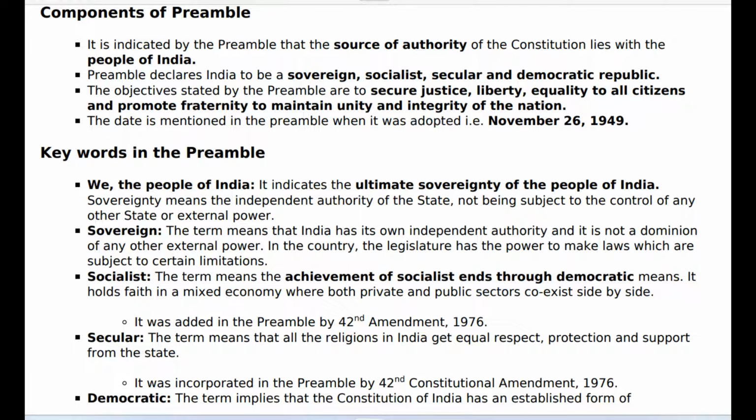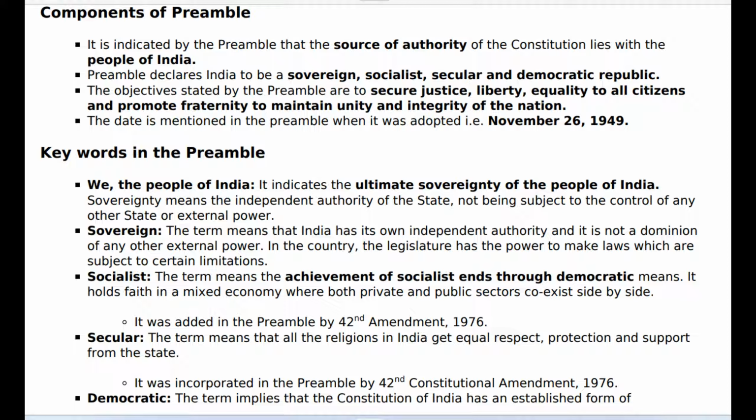Components of the preamble. It is indicated by the preamble that the source of authority of the Constitution lies with the people of India. The preamble declares India to be a sovereign, socialist, secular, and democratic republic. The objectives stated by the preamble are to secure justice, liberty, and equality to all citizens, and promote fraternity to maintain unity and integrity of the nation. The date is mentioned in the preamble when it was adopted, for example, November 26, 1949. We, the people of India: it indicates the ultimate sovereignty of the people of India.